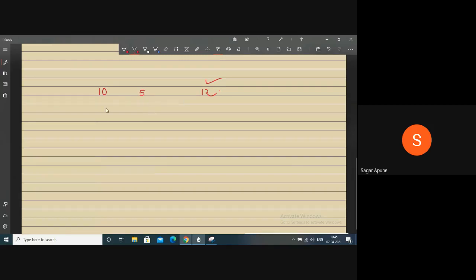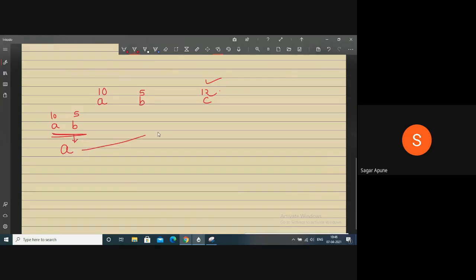But how to check? Suppose I represent these numbers by the variable names A, B, C. A is 10, B is 5 and C is 12. So compare A and B together. Which one is greater from A and B? A is greater, right? A is 10, B is 5. So A is greater.